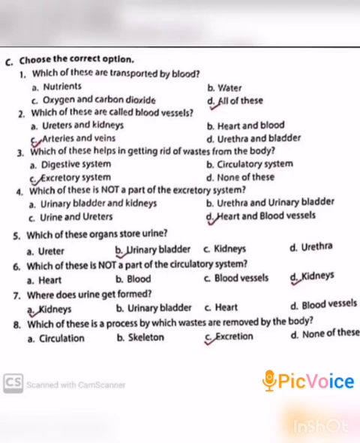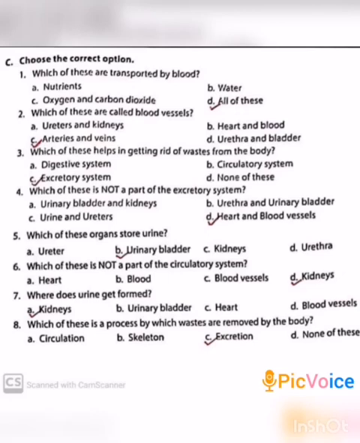Seventh one. Where does urine get formed? A. Kidneys, B. Urinary bladder, C. Heart, D. Blood vessels. A. Kidneys is the correct answer.